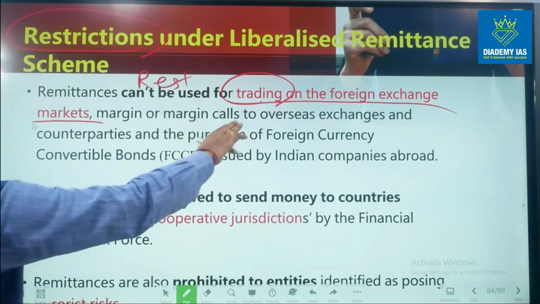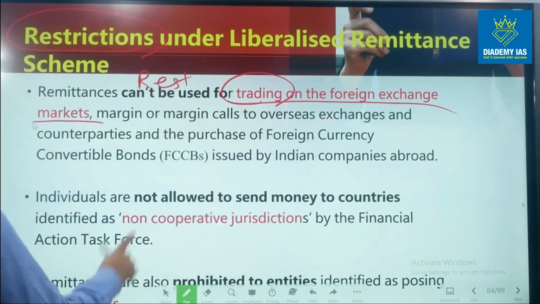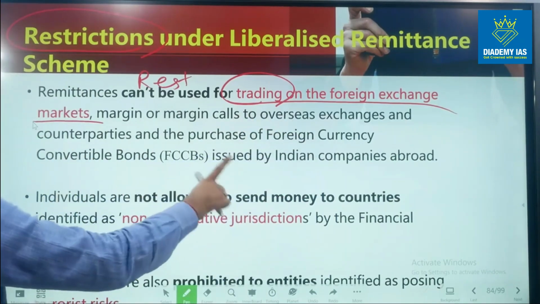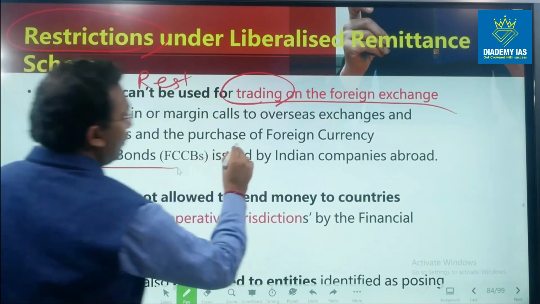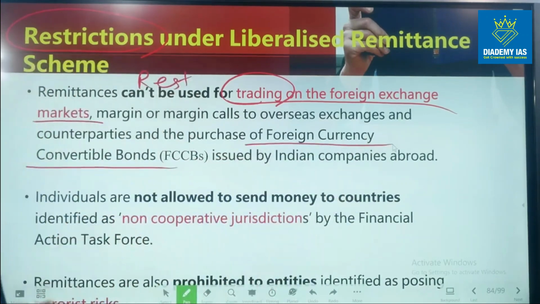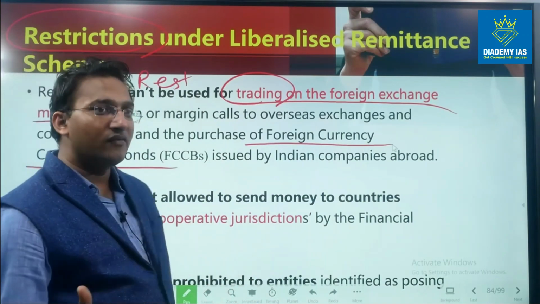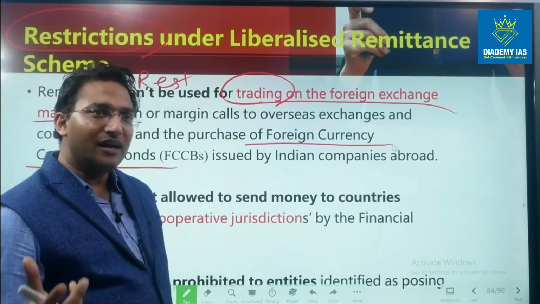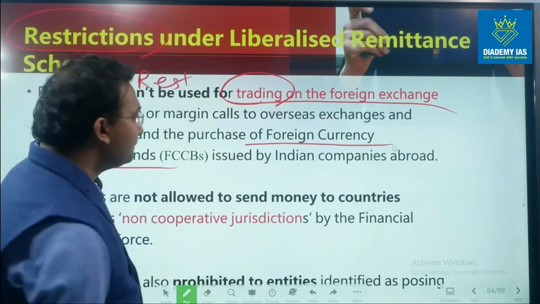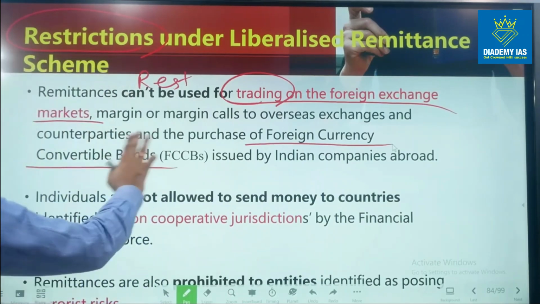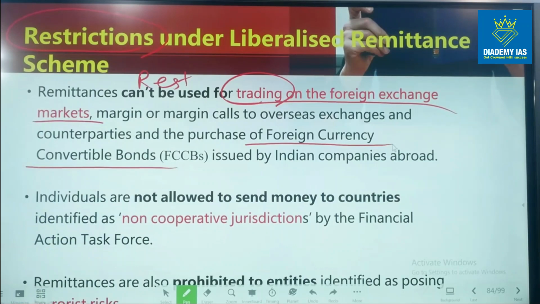Margin or margin calls to overseas exchange and counterparties, and the purchase of foreign currency convertible bonds. So these foreign currency convertible bonds are issued by the companies of India abroad, and they are issued in the foreign currency and they can be converted, right? So these kind of bonds are also not allowed to purchase.